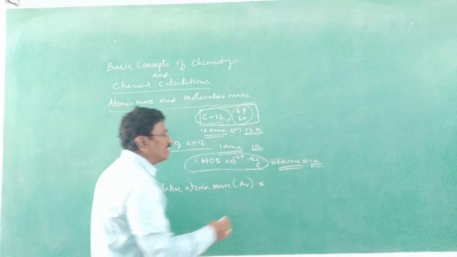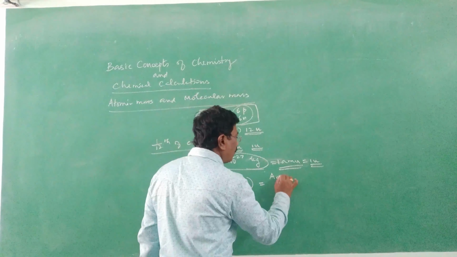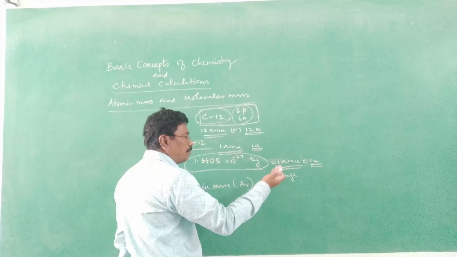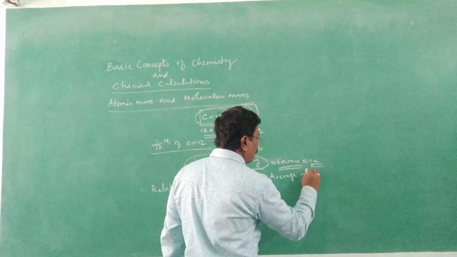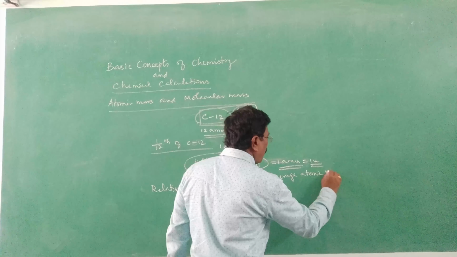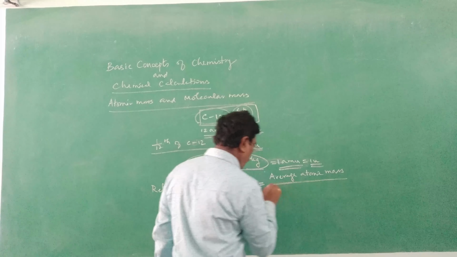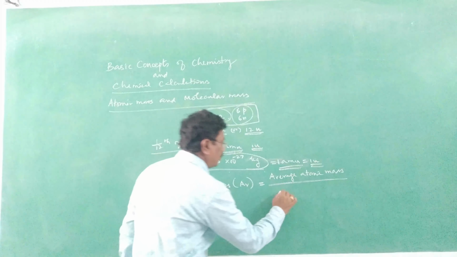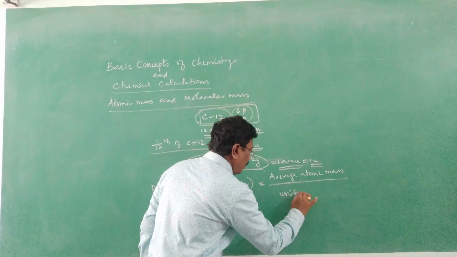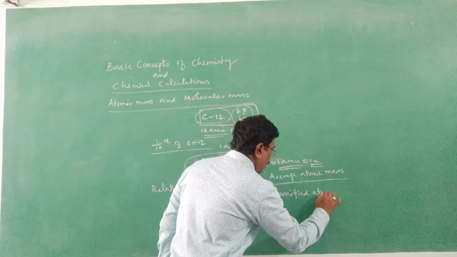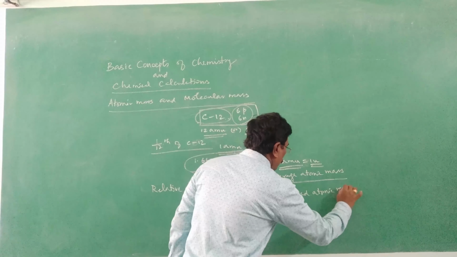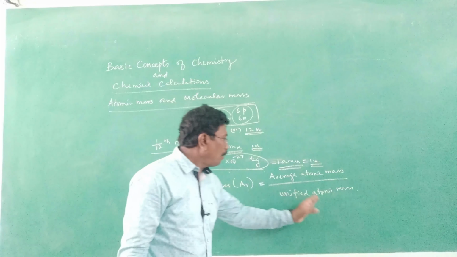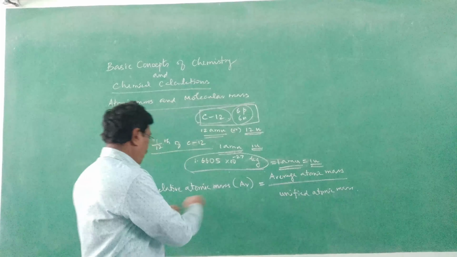So, average atomic mass of the element. Why do we say average atomic mass? It may be made of several isotopes, and the average of all the atoms of the isotopes, we say average atomic mass, divided by unified atomic mass unit. So when the average atomic mass is divided by unified atomic mass unit, you will be getting relative atomic mass.